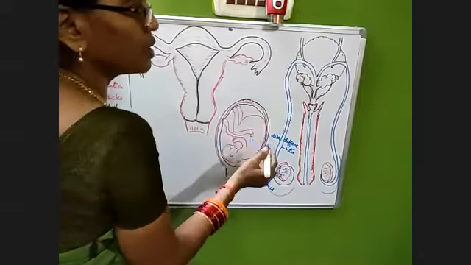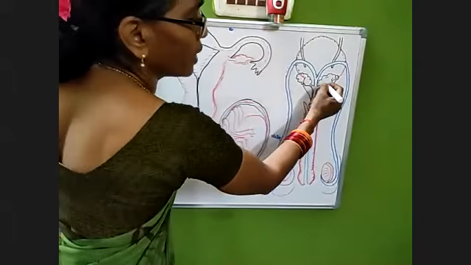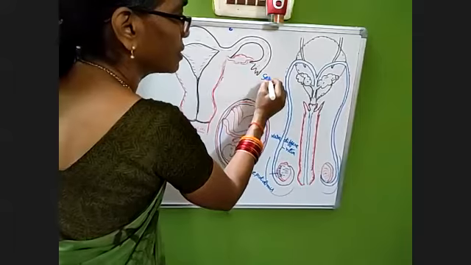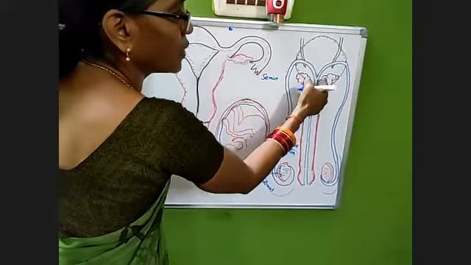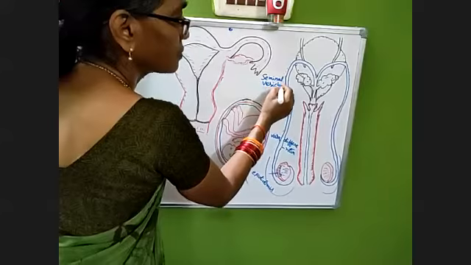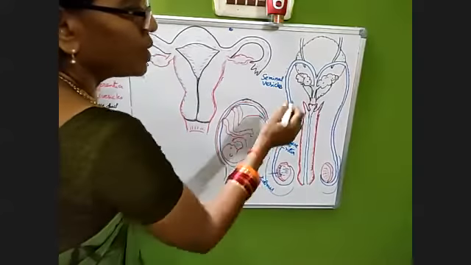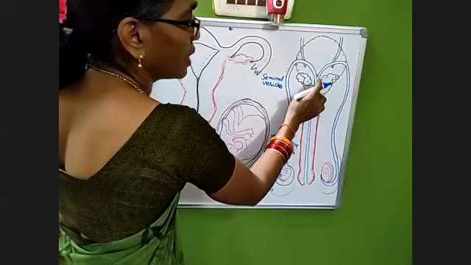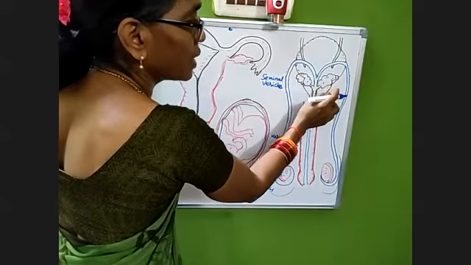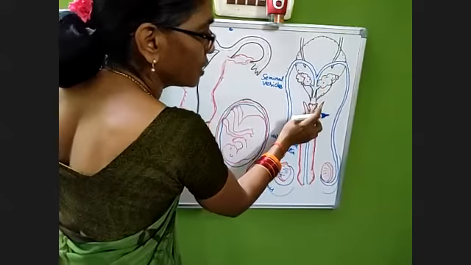When it comes here, we find a pair of glands. They are called seminal vesicles, a pair, here one and here one. These two seminal vesicles, with the help of ejaculatory ducts, connect the vas deferens to the urethra.